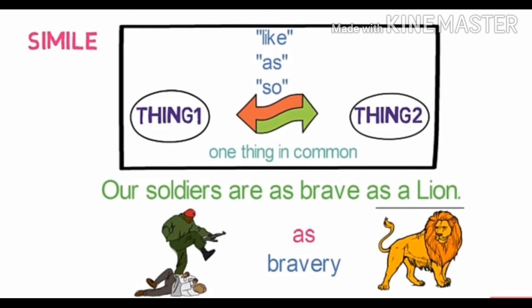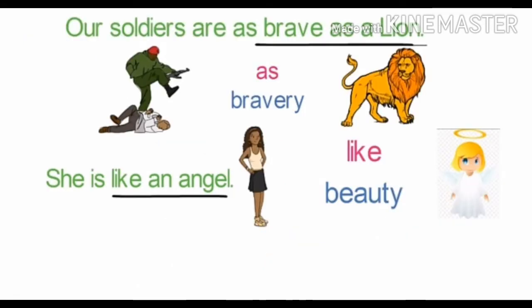Let's look into another example. She is like an angel. Here, a girl is compared with an angel using the word like. And the common thing between these two is their beauty. So in this sentence, like an angel is a simile.